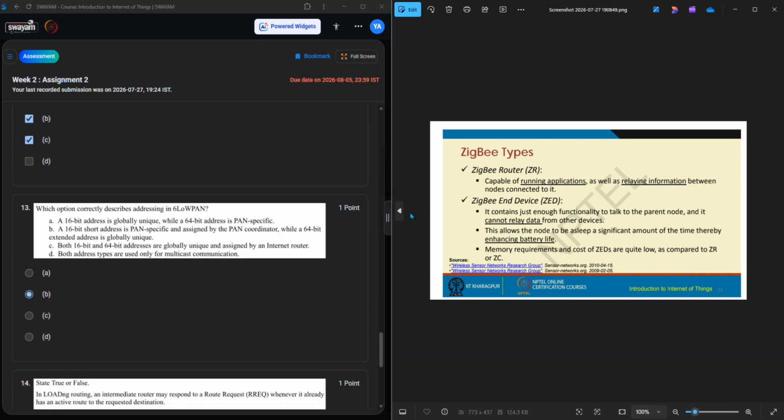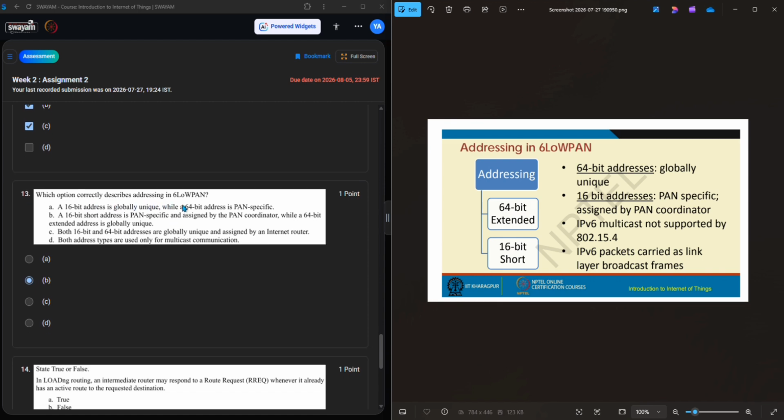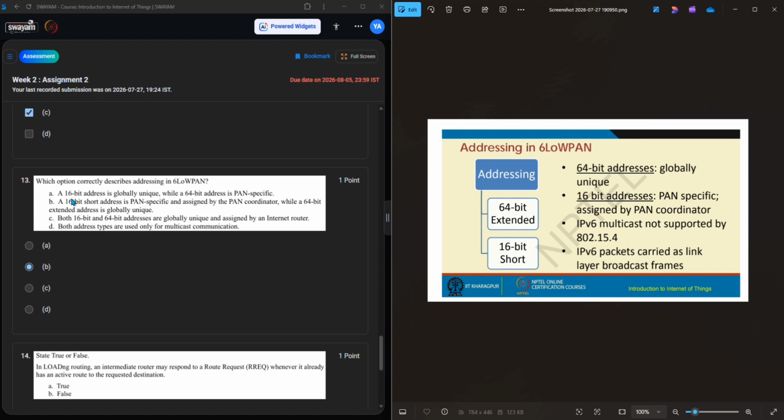And question number 13: which option correctly describes addressing in 6LoWPAN? The 16-bit address is globally unique, while the 64-bit address is PAN specific. No, it's wrong. The 64-bit address is globally unique, and the 16-bit is a short address.